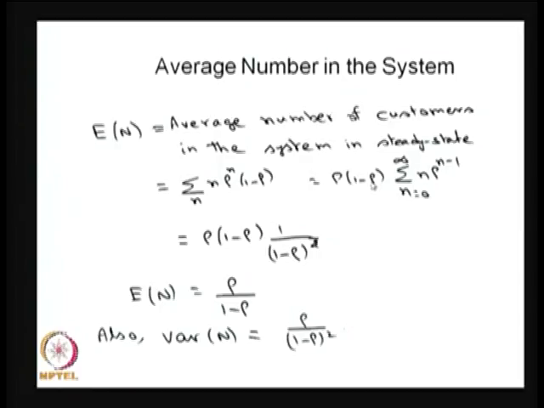If you do a little simplification, you will get rho divided by 1 minus rho, where rho is less than 1. So, this is the average number of customers in the system, and also one can get the variance of the number of customers in the system. For that you have to find out E of n square, then using that formula you can get the variance of n also. So, here we are getting the mean and variance of the number of customers in the system in steady state.